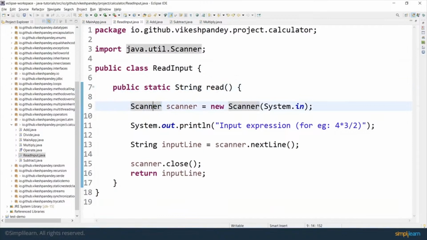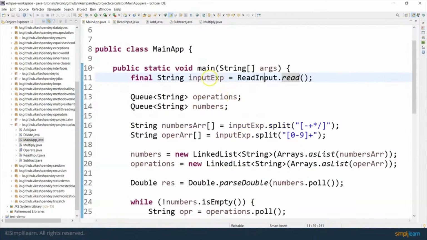If you remember, I talked about the scanner class, which is used to take inputs from the command line from the user. So we initialize the scanner class and we start taking the inputs. Whatever the user inputs in terms of the expression, let's say the user entered 4 plus 5 or whatever, that whole expression gets sent back into this input line as a string. And that comes back here in the input expression.